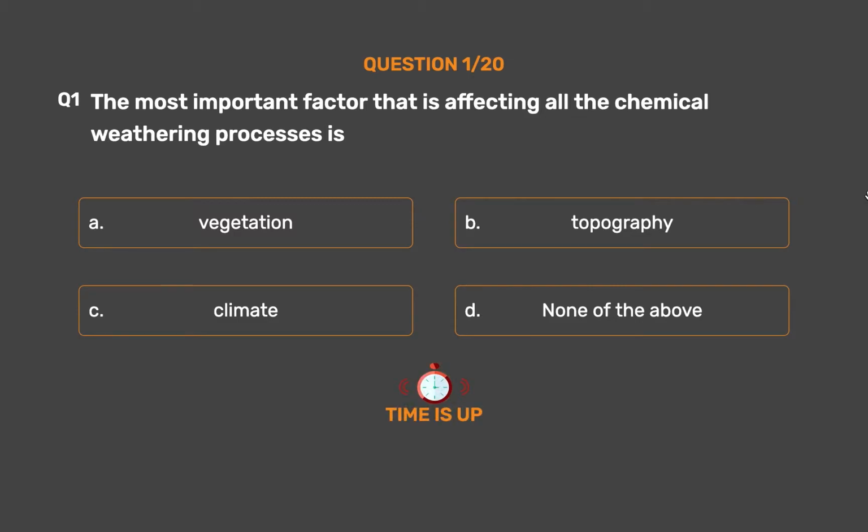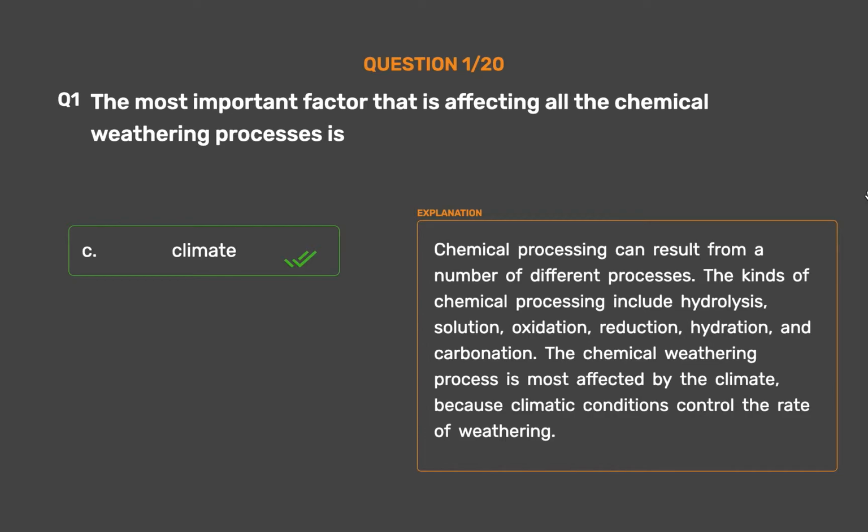The correct answer is Option C. Climate. Chemical processing can result from a number of different processes. The kinds of chemical processing include hydrolysis, solution, oxidation, reduction, hydration, and carbonation. The chemical weathering process is most affected by the climate because climatic conditions control the rate of weathering.